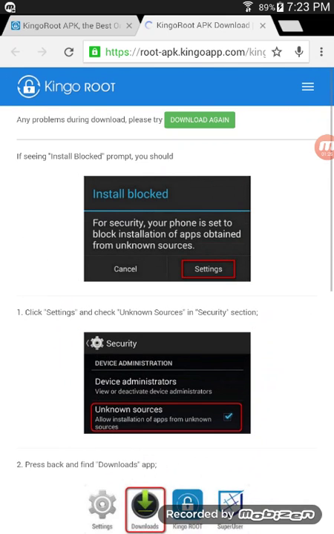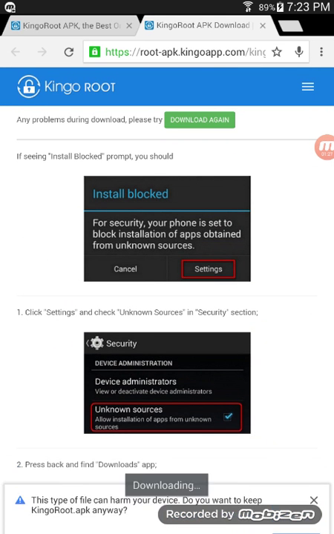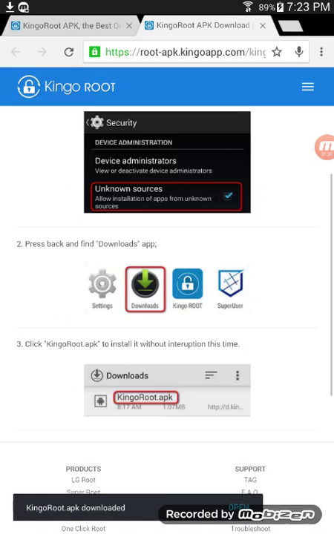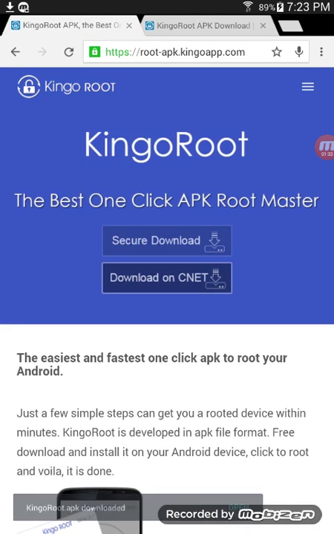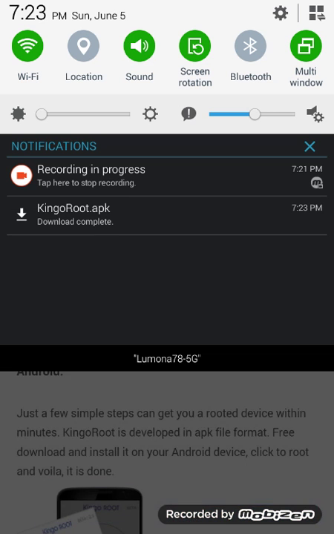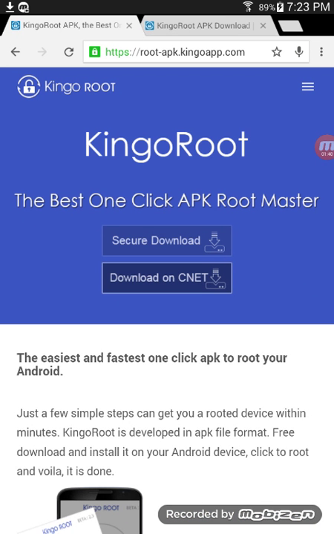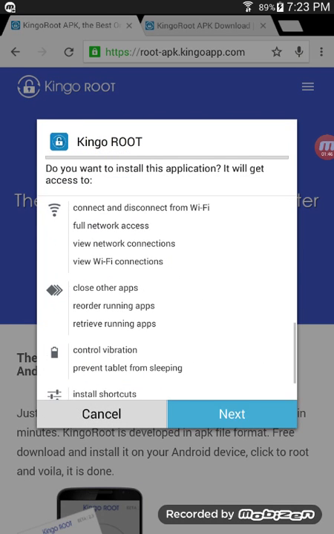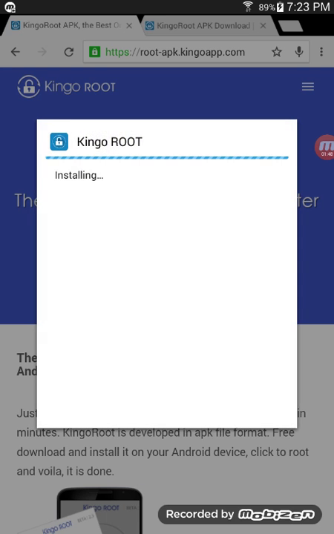Alright. And then they said download. Actually, you can see right here is coming. You've already be there, so click on it and click continue. Install. So you can see it's coming.